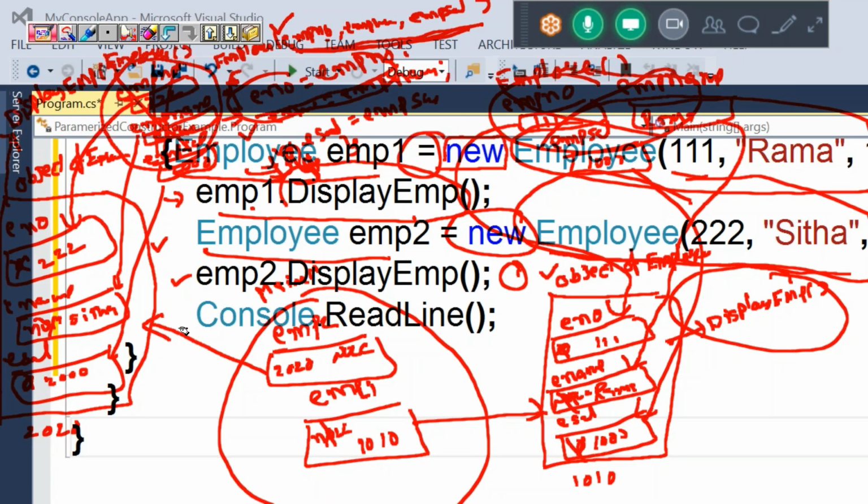Once control encounters the closing brace of the main method, all the local variables of the main method will be destroyed, and the objects will become unreferenced objects. This is a story about which constructor?